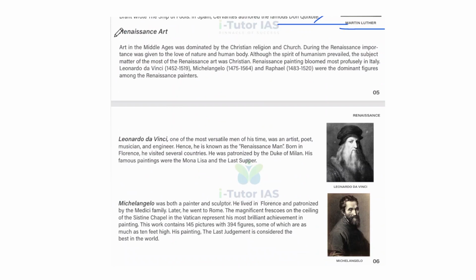Next is Renaissance art. Art in the Middle Ages was dominated by the Christian religion and church. So during the Renaissance, importance was given to the love of nature and the human body. Although the spirit of humanism prevailed, the subject matter of most of the Renaissance art was Christian. Renaissance painting bloomed most famously in Italy, where Leonardo da Vinci, Michelangelo, and Raphael were the dominant figures among the Renaissance painters. So this is Da Vinci.